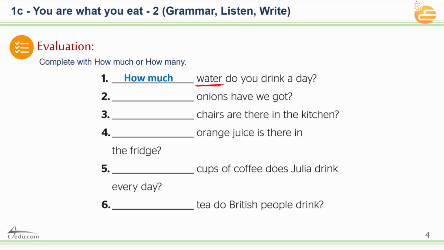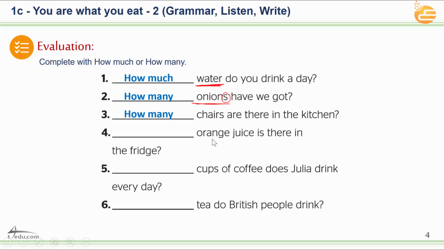Next, number two. Onions have we got? Onions. It's plural, okay? One onion, two onions, three onions, four onions, and so on. So we have to say how many? Exactly. How many onions have we got? Number three. Chairs are there in the kitchen. Chairs. Countable or uncountable? Countable chairs. Can you see the S? How many? Number four. Orange juice is there in the fridge.